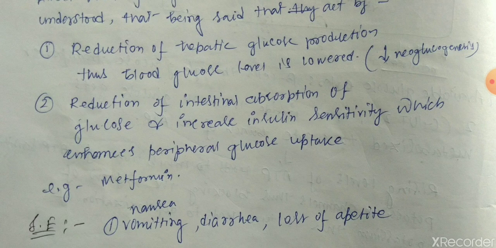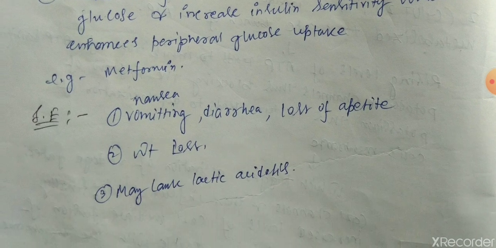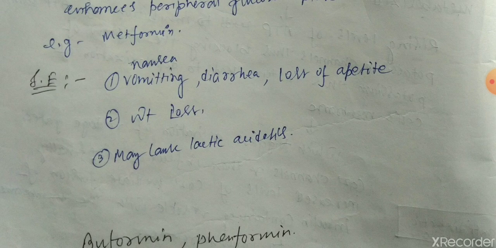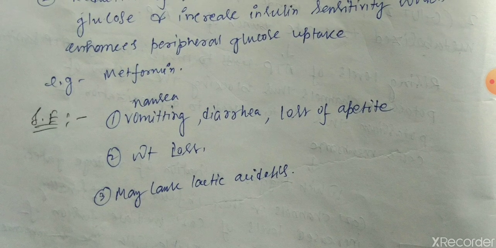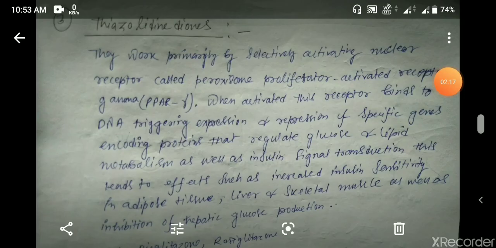Examples of biguanides are metformin, which is commonly used, fenformin and buformin. Side effects of biguanides are nausea, vomiting, diarrhea, loss of appetite, and weight loss. So here, in case of biguanides, one of the side effects is weight loss, but in case of sulfonylureas, there was weight gain. Third, biguanides may cause lactic acidosis.